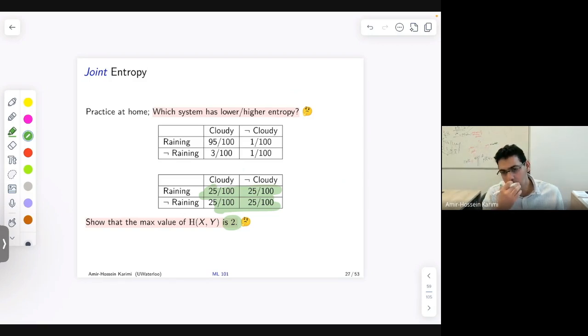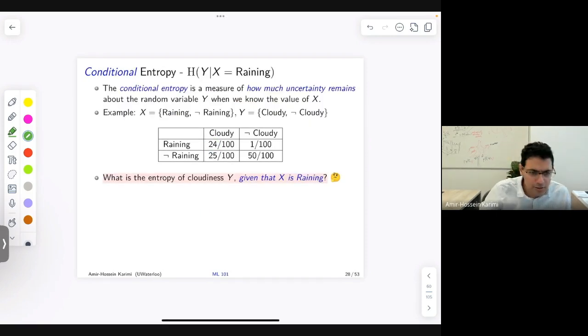And I would agree with Guru's intuition here, whereby the uncertainty in the second system is much higher than it is in the first system. The first system, it's rather obvious that it's always raining and always cloudy in the city. Maybe that's Seattle or someplace else. Yes? Okay, excellent. So now with that we understand joint entropy, what does it mean for conditional entropy?